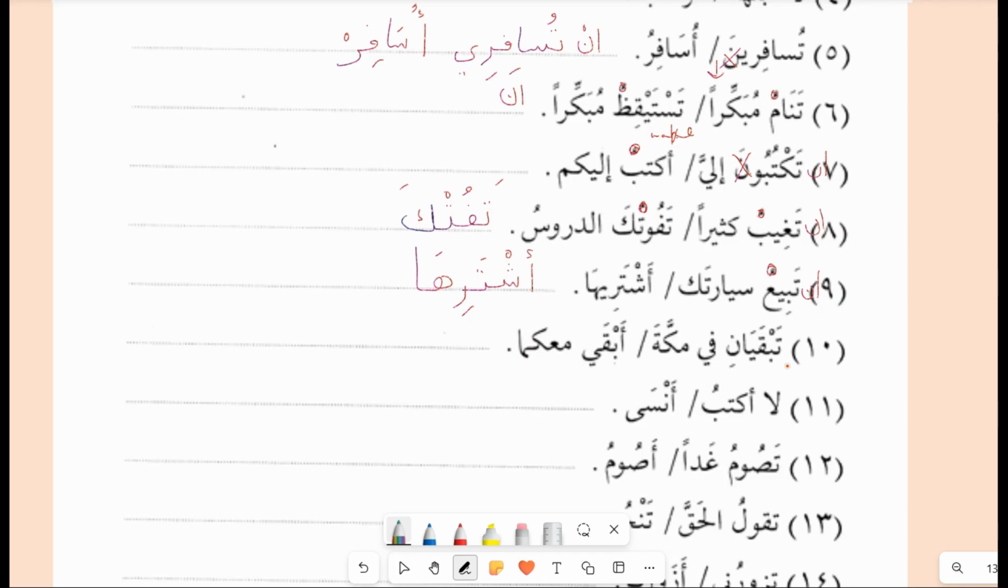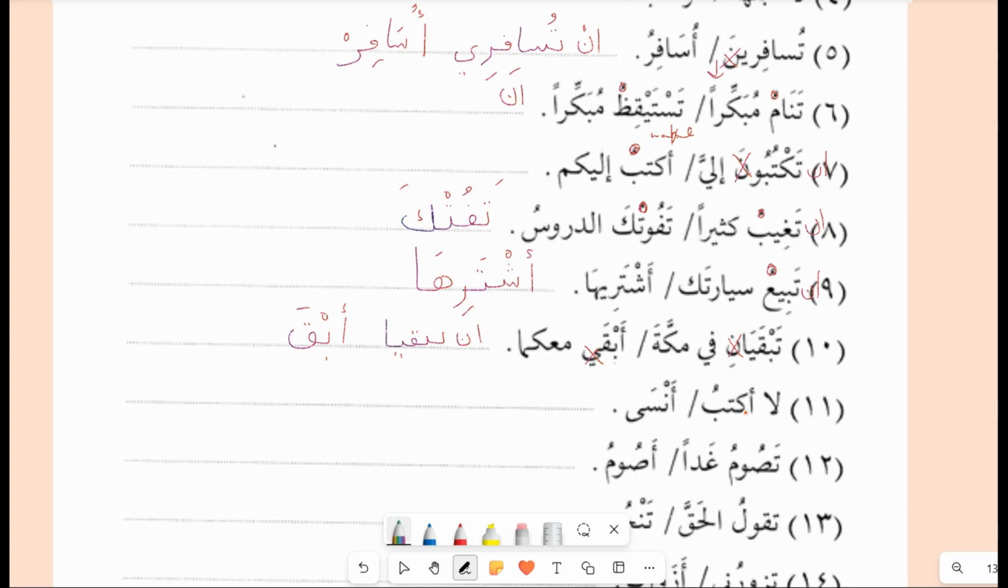تبقيان في مكة أبقى معكما. So what is the shart here? The shart here is tabqiyan, in tabqiyan. So in tabqiya, you have to delete the extra noon. This is from the afalul khamsa. Fi makkata abqa. Now you have to make it into jazm, so drop the weak letter. Abqa, dropping the weak letter, and it is not ya, it is actually the alif maqsura.